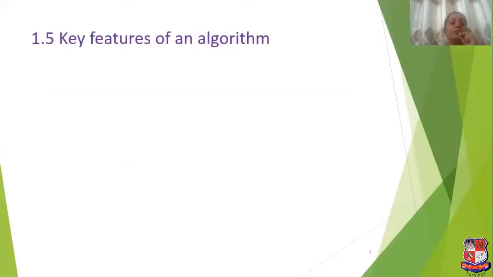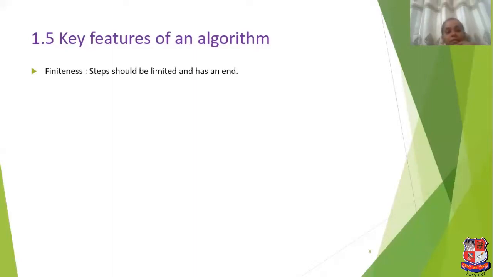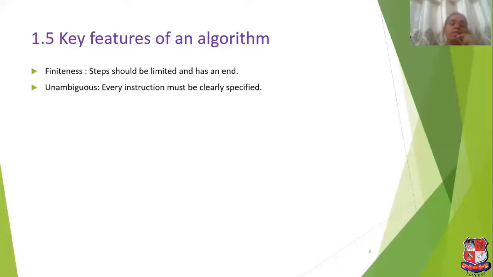Next, we will see what are the key features of an algorithm. The first is finiteness, which means the algorithm should be limited and has an end. So in finiteness, an algorithm must have limited steps, meaning it should not be so lengthy and it must have an end.